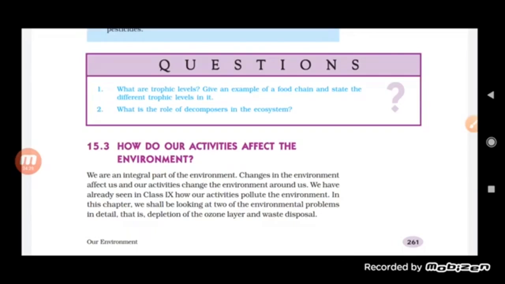Then, what is the role of decomposers in the ecosystem? Basically, they help in cleaning the environment. If there were no decomposers, obviously there would be no conversion of the higher animals into the smaller ones. Ultimately, they help in cleaning as well as in providing nutrients to the soil. This is the role of the decomposers in the ecosystem. So this is about the producers, consumers, and decomposers.